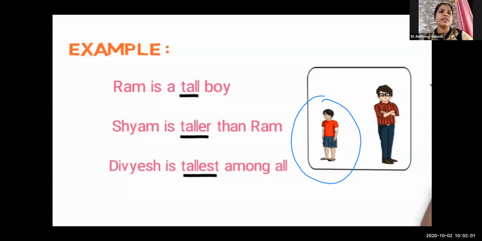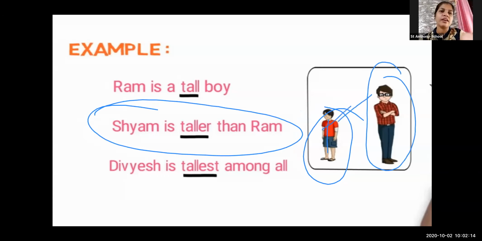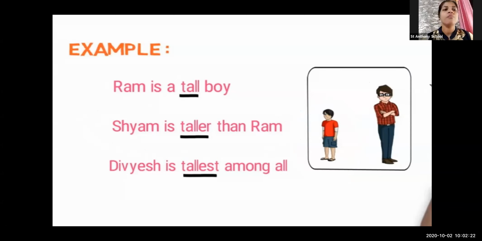In the second sentence, you can see, I found Ram shorter. So what did I say? Sham is taller than Ram. First of all, I found Ram tall, but when I made the comparison, I found Sham taller. So I said, Sham is taller than Ram.